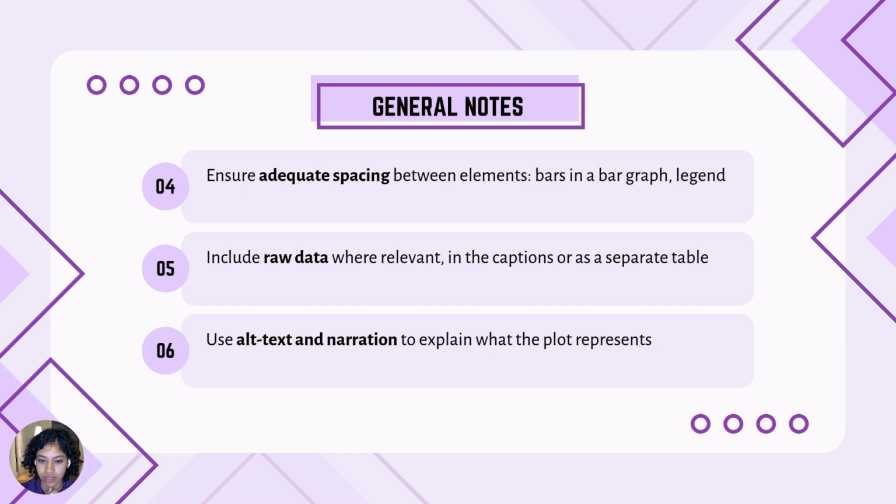Then consider including the raw data where relevant. So this is usually easier to parse, right? You can present it as a table or just include it in the narration. And speaking of narration, we want to include alt text and explain what this plot is showing in words in addition to the plot itself. Okay, so with this,